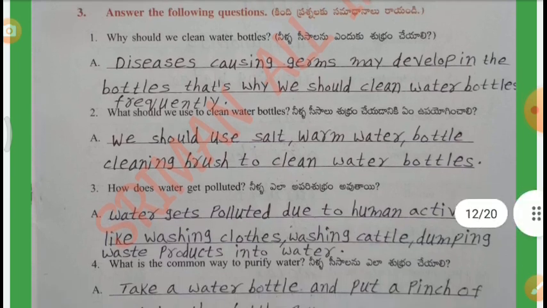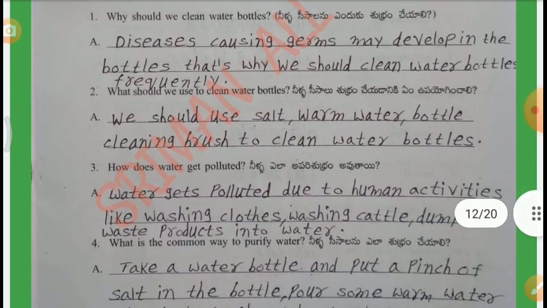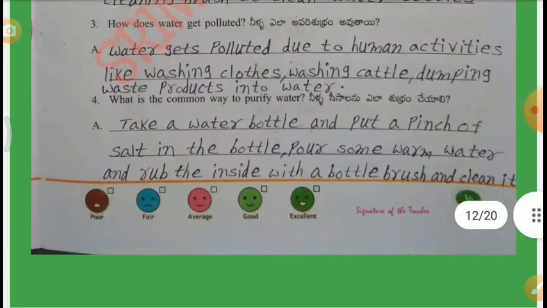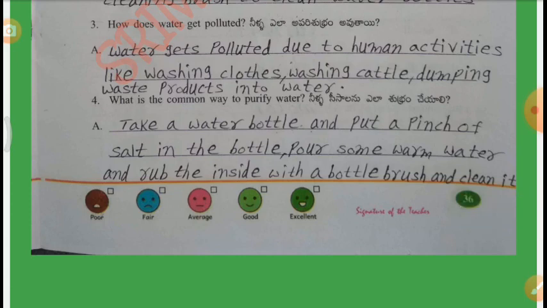Third one, how does water get polluted? Water gets polluted due to human activities like washing clothes, washing cattle, dumping waste products into water. Fourth one, what is the common way to purify water? Take a water bottle and put a pinch of salt in the bottle. Pour some warm water and rub the inside with a bottle brush and clean it.